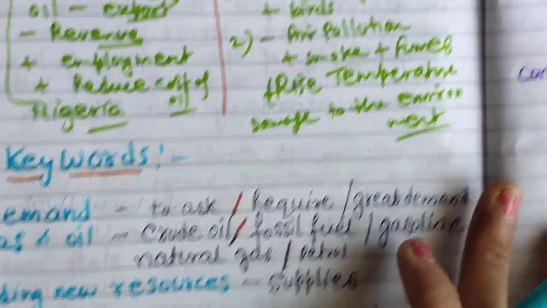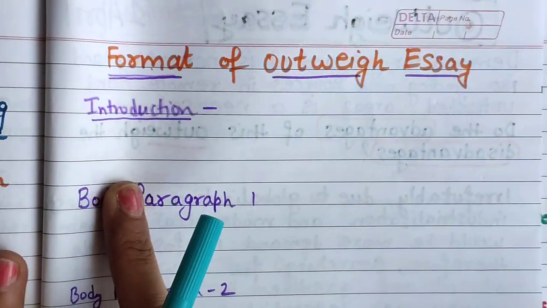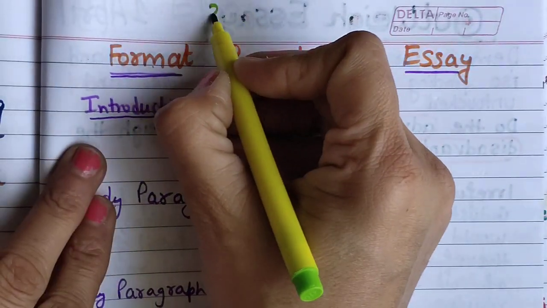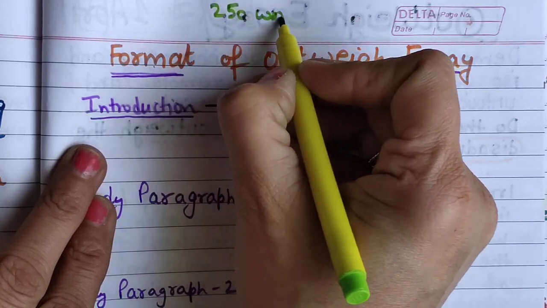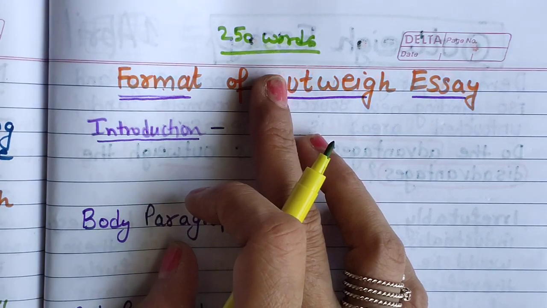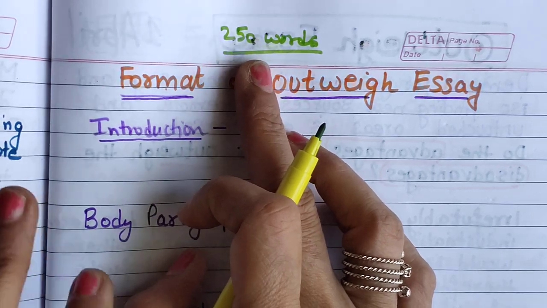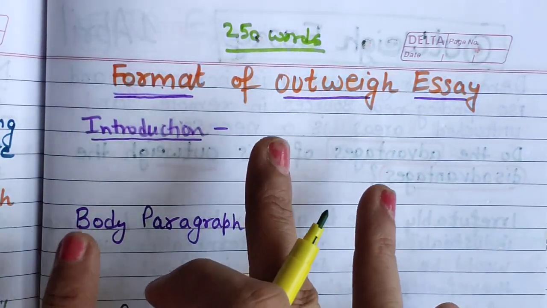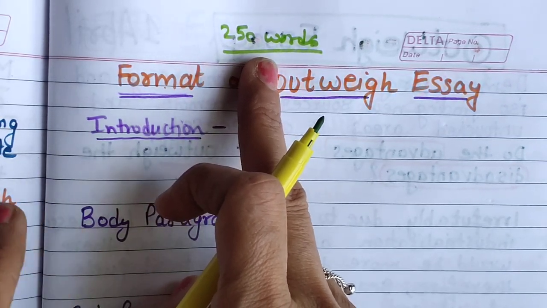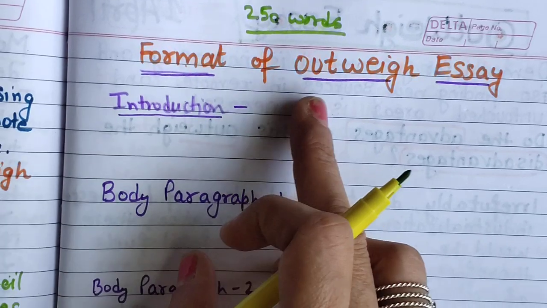Now coming to the format of this essay. What is the format of this Outweigh essay? Let's revise it. We know it, at least 250 words you should write. But if somebody is saying you can write 250 words, if everything is correct and you have developed each and every part of the essay, then it's okay. But when someone is developing a full-fledged essay, then 250 is not enough. So at least 280, 270, 300 words you can write. There is no harm.